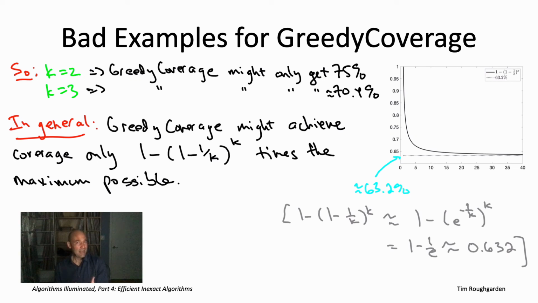What we're going to see next is that actually the total opposite is true. We're going to prove an approximate correctness guarantee for the greedy coverage algorithm, which shows that this is the worst family of examples you could possibly have for every possible value of k. In other words, the 1 minus 1 over e is not at all an artifact of our particular examples. It's fundamental to the approximate correctness of this supernatural greedy algorithm.